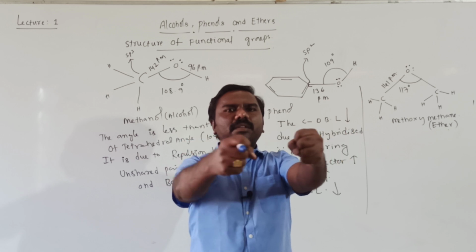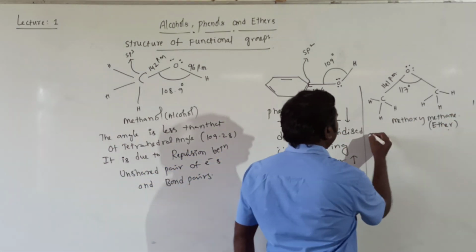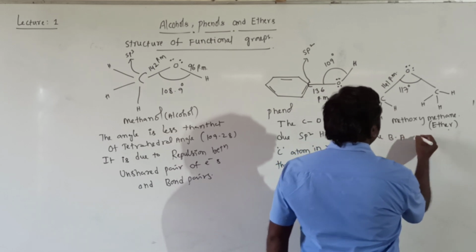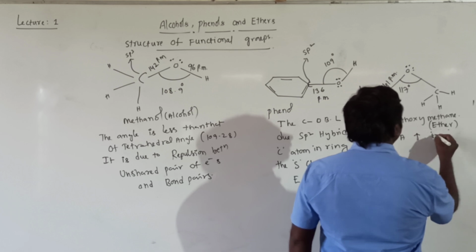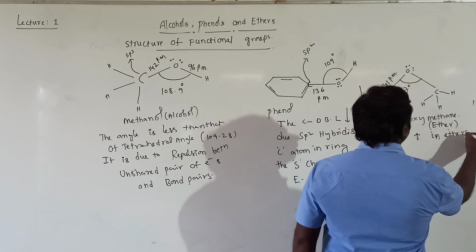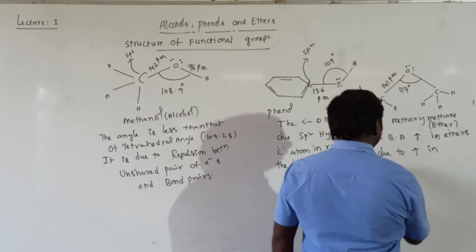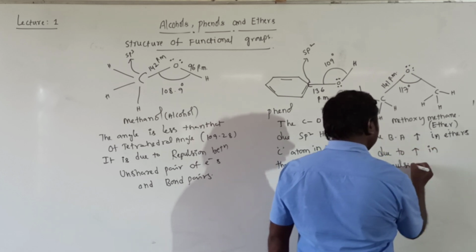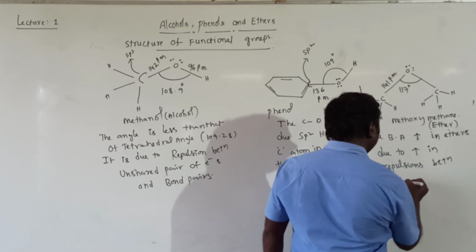These groups repel each other and the bond angle increases. The bond angle increases in ethers due to increased repulsions between the two bulky groups.